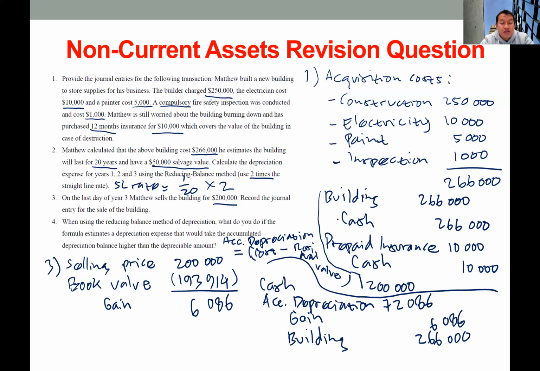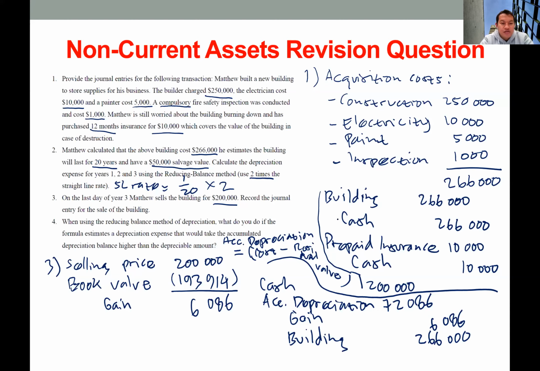So instead of using the formula, if the balance of accumulated depreciation is close to the depreciable value, we simply take the difference between the accumulated depreciation up to one year before the last economic life and the total depreciable value. The difference between these two will be the depreciation expense of the last economic life of this asset.